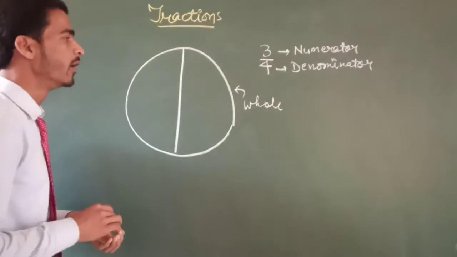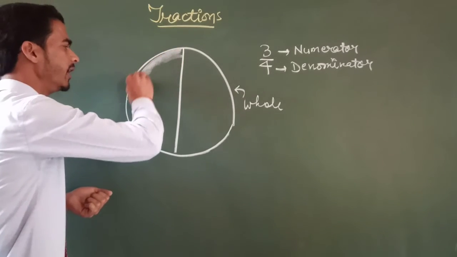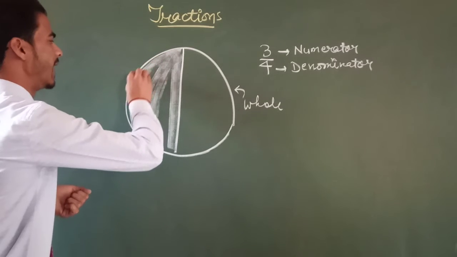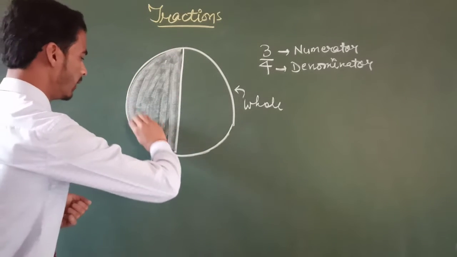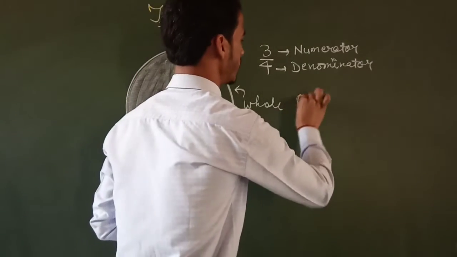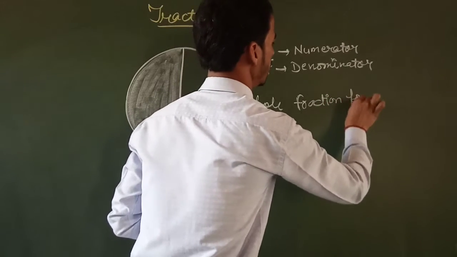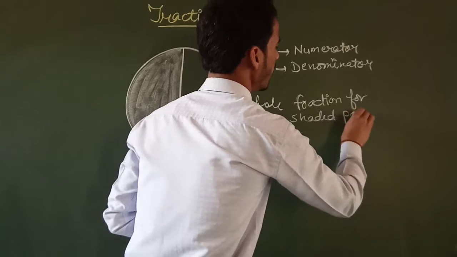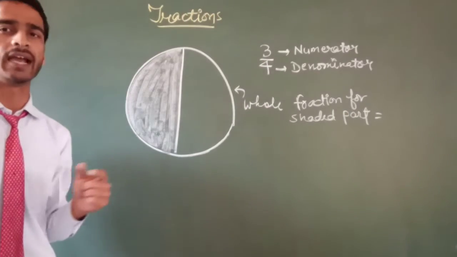How can we say that? If one part is shaded, we can say that is the shaded part. And if I want to ask what will be the fraction for the shaded part, then firstly you have to know how we can write the fraction for the shaded part.